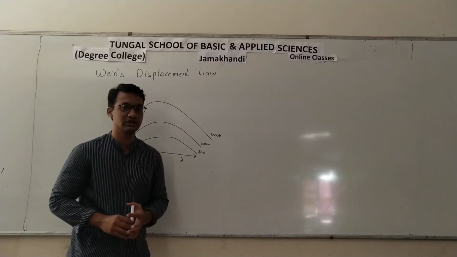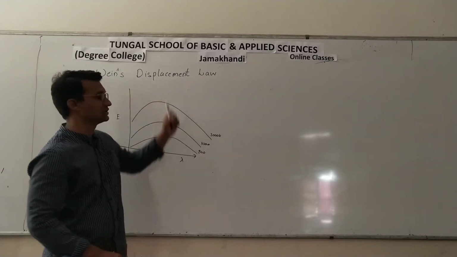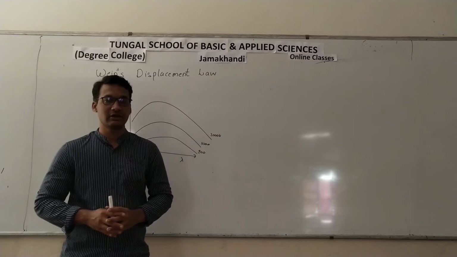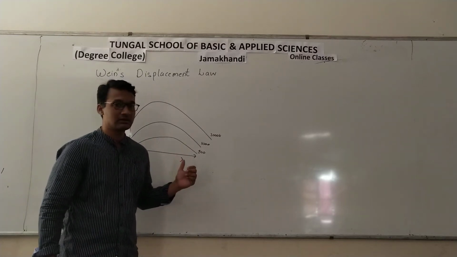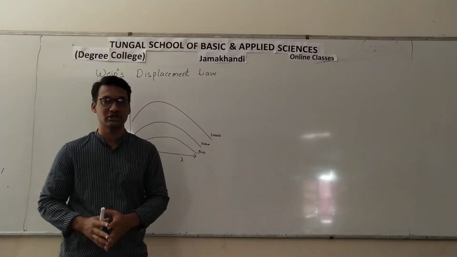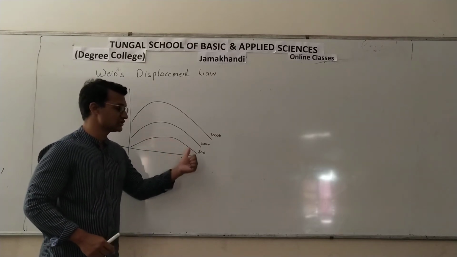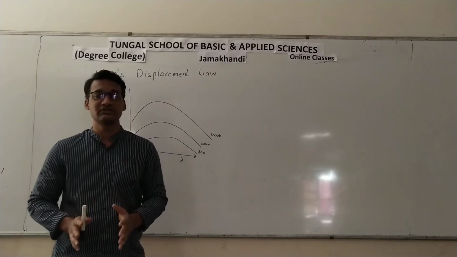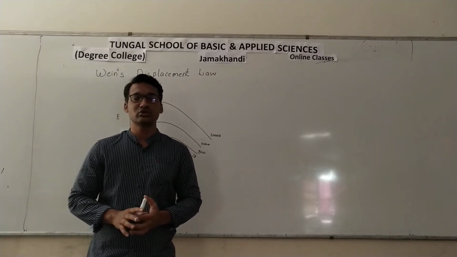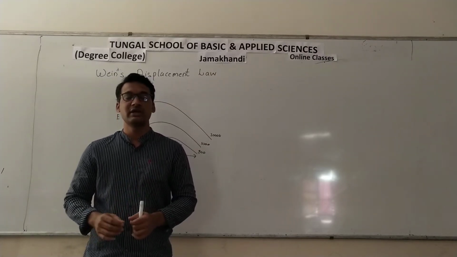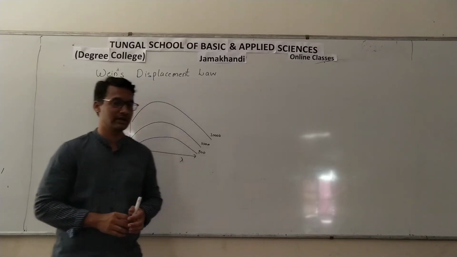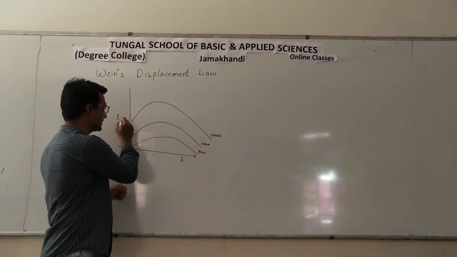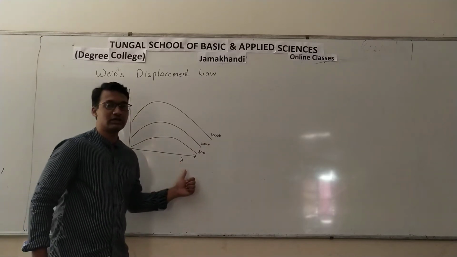Today we are going to learn Wien's displacement law. Now what is Wien's displacement law? Wien's displacement law is a derivation of an equation to explain the nature of this graph. It tries to give you an equation with the help of which you can predict the energy intensity if you know the wavelength.